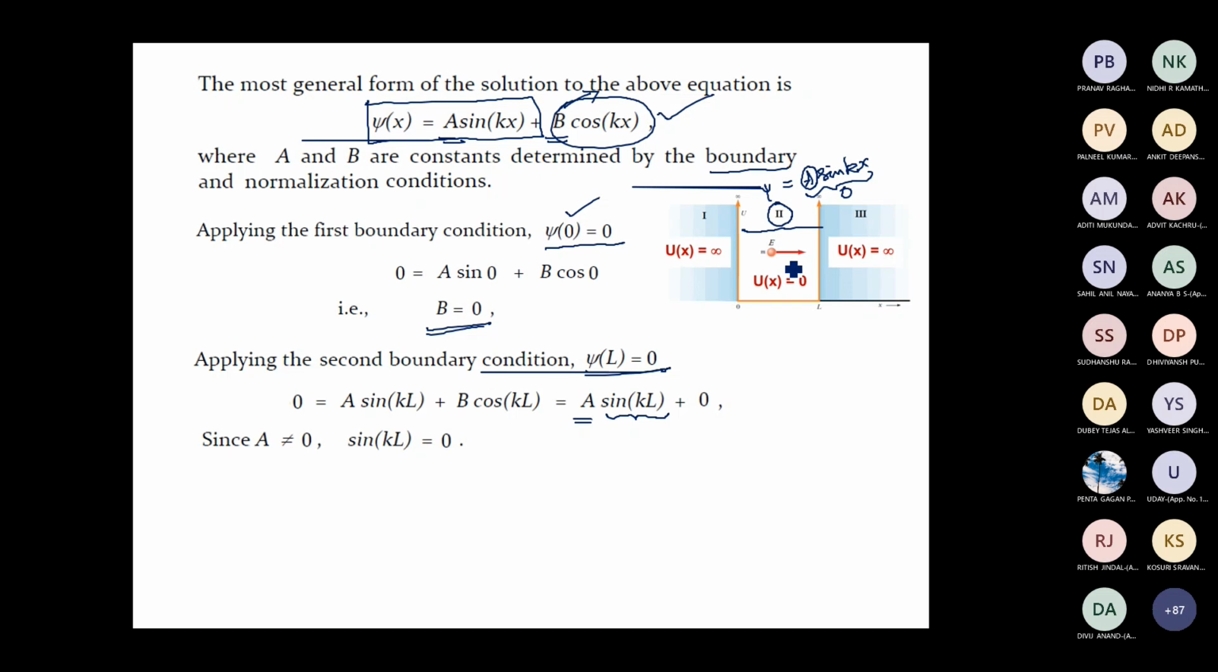So if you take a equal to 0, then the wave function itself becomes 0 inside this whole region 2, which is not physically acceptable, because there is finite probability of finding the particle in region 2. The particle exists in region 2. So the wave function cannot be 0 at all points in region 2. If you take a equal to 0, then the wave function becomes 0 inside the entire region.